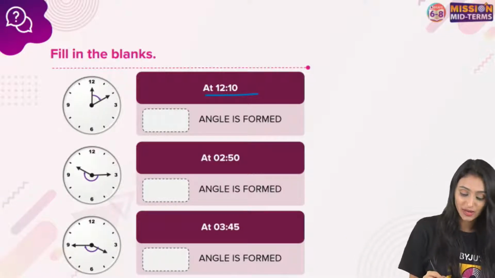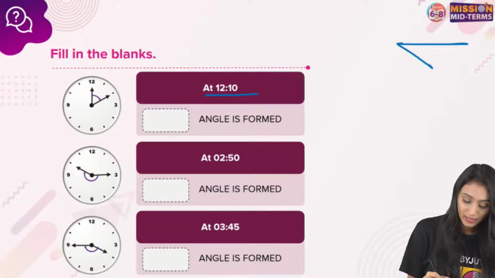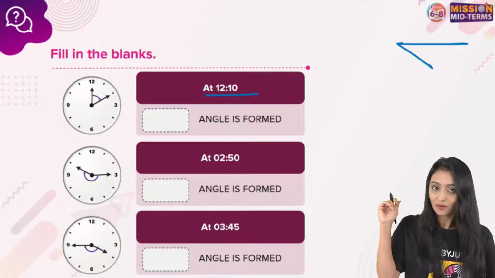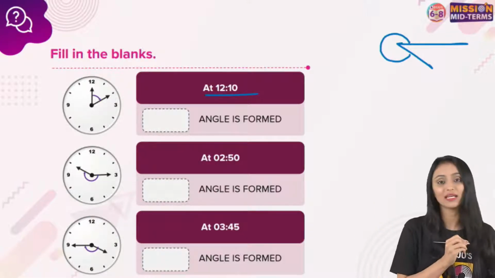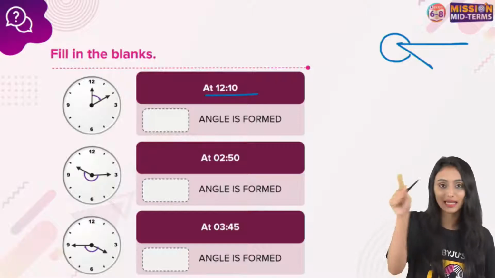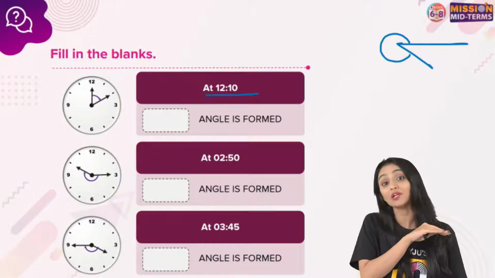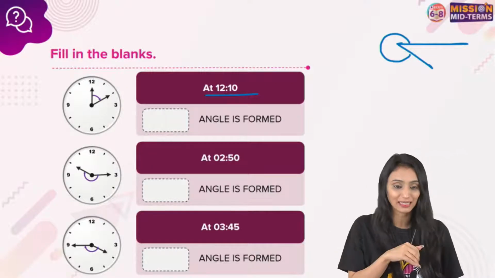Reflex. Yes, Shrishti. Reflex angle, you see. Straight line is, you know that, basically a straight angle. Reflex angle is more than a straight angle, but less than a complete angle. It's like this. It will not complete a whole circle, but it will not be a semicircle. It will be more than that.